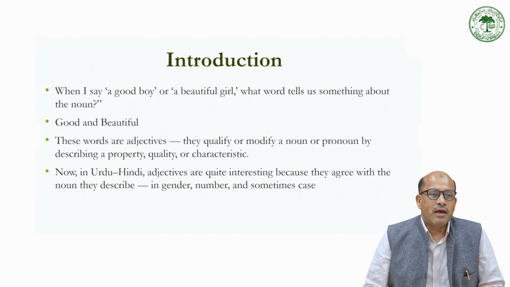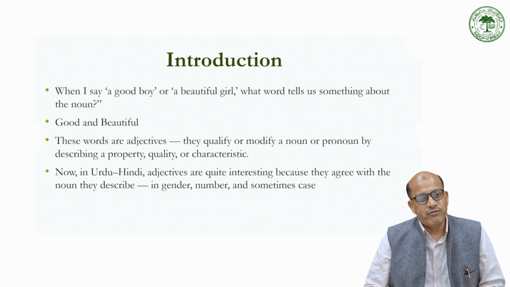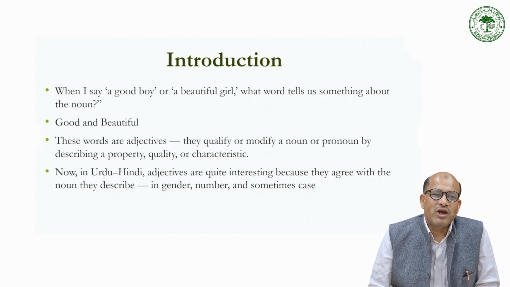So when I say a good boy or a beautiful girl, what word tells us something about the noun? If you look at this, two words, good and beautiful. These words are adjectives because they qualify or modify a noun or pronoun by describing a property, quality, or characteristic. So what kind of boy is it? The boy is good. So that good refers to the boy's quality, so it is an adjective. In the same way, what kind of girl is this? Beautiful, referring to her characteristic quality. So it is an adjective.